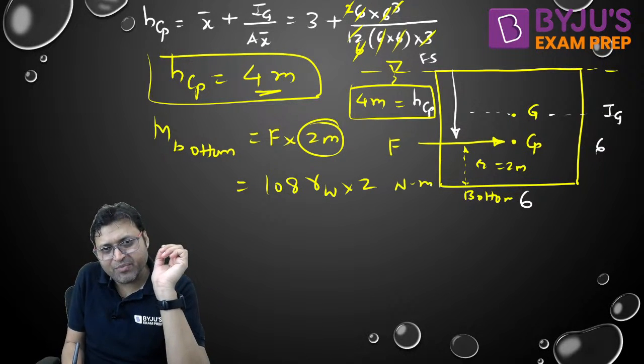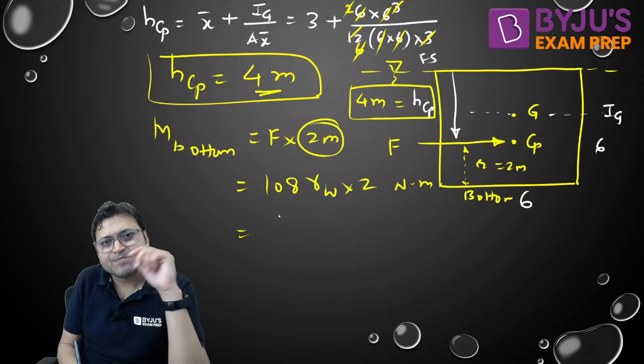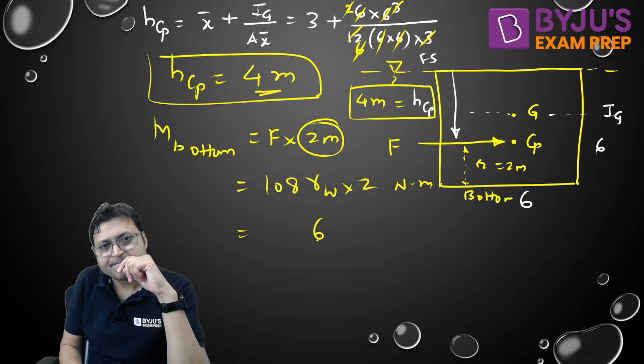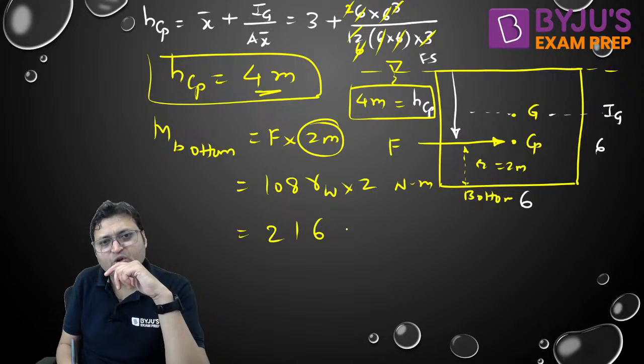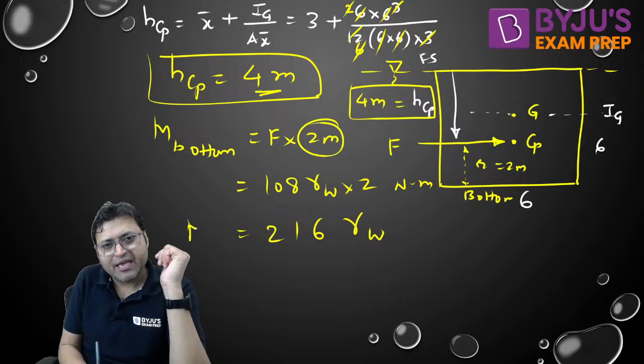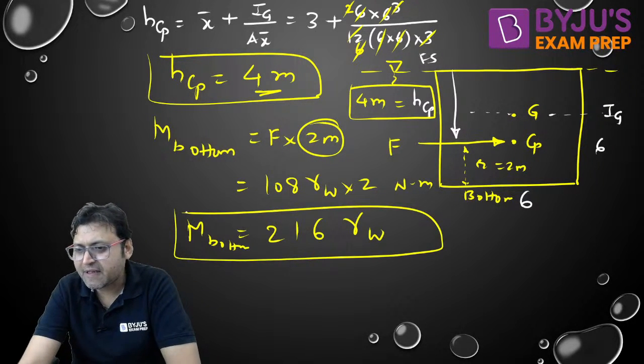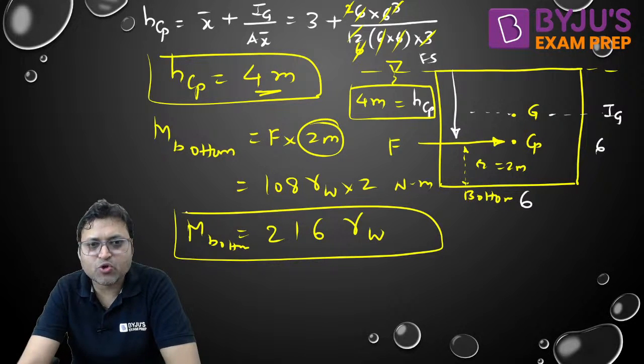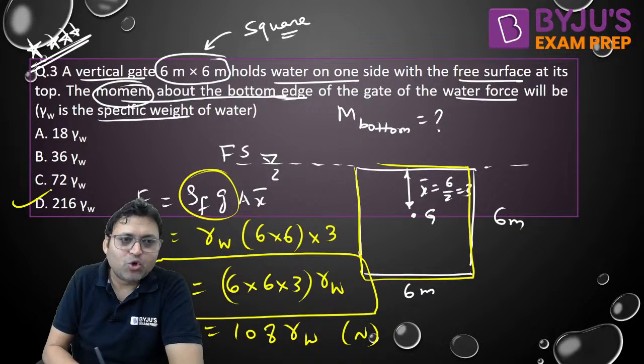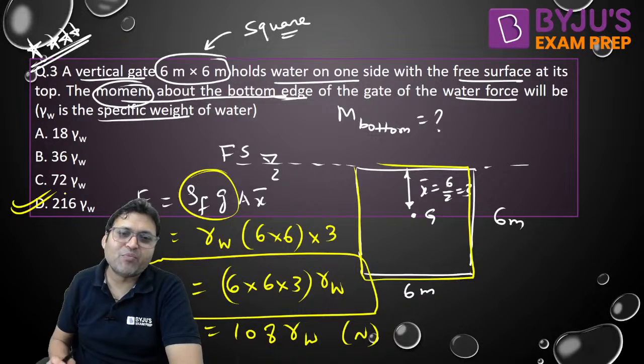That is Newton meter. So it will be 216 gamma W is the moment about the bottom. Yes or no? Are you getting 216 gamma W? 216 gamma W will be the moment about the bottom.